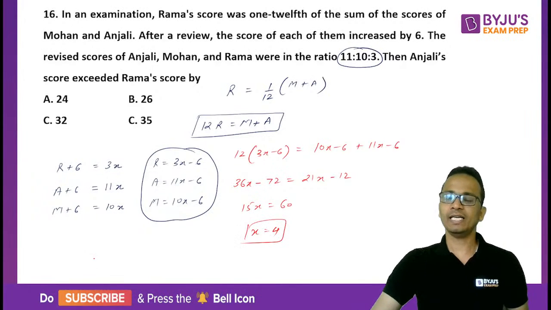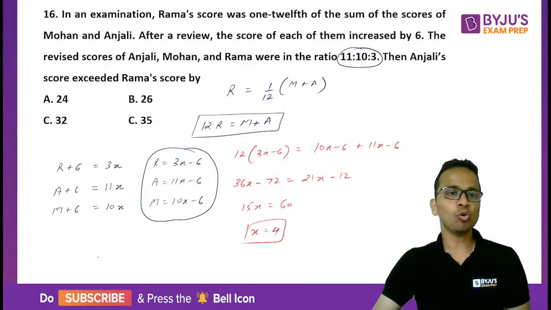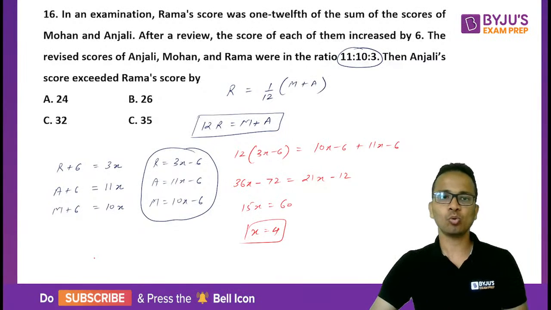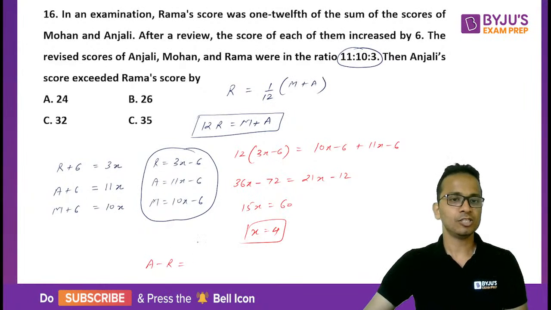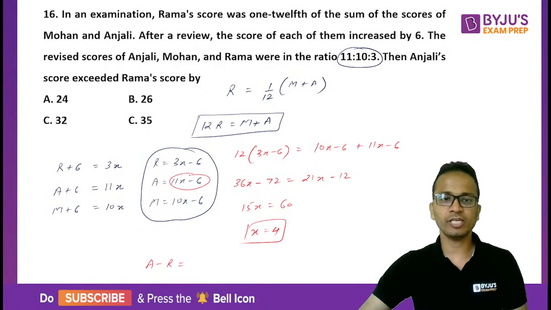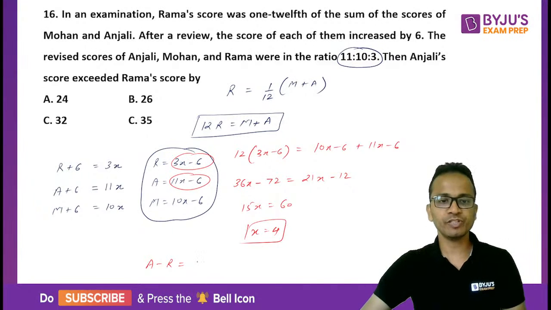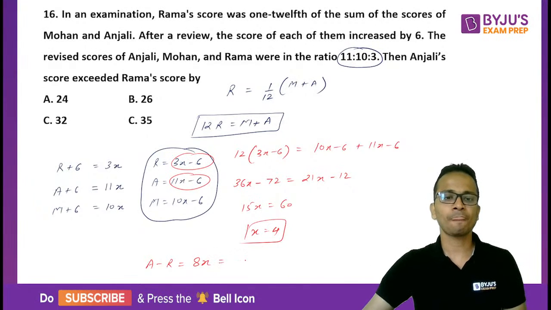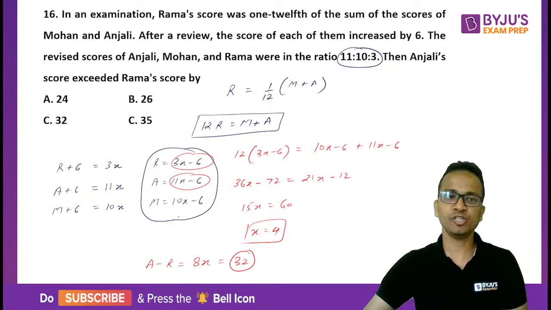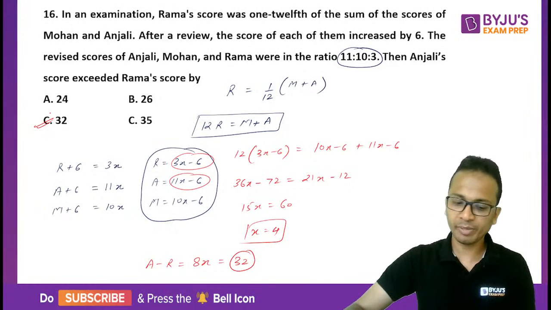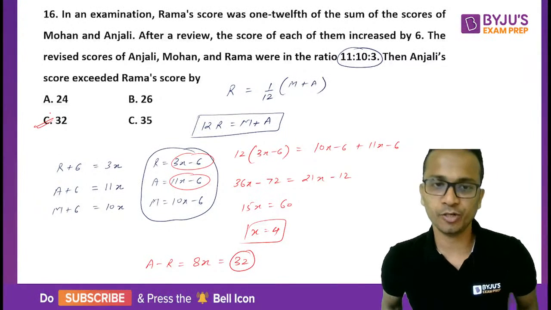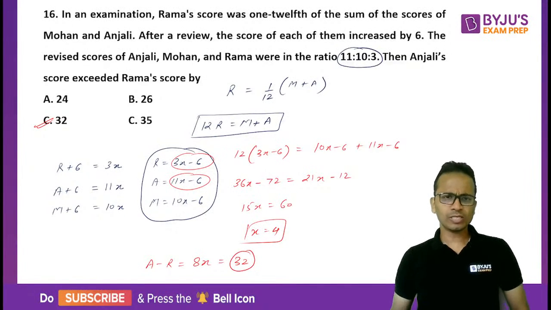Then we have to find out by how much Anjali's score will exceed Rama's score. So Anjali minus Rama. The difference between their scores is 8x and that is equal to 32. So the correct answer will be option C, that is 32. ठीक है? थोड़ा सा लेंदी है देखने में.